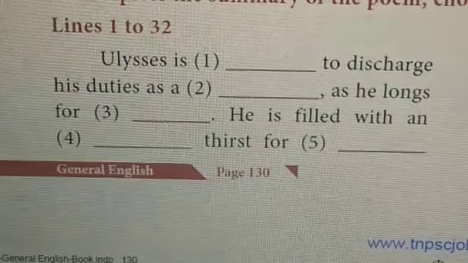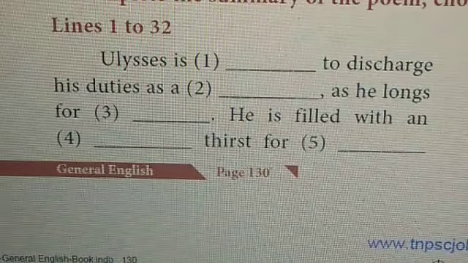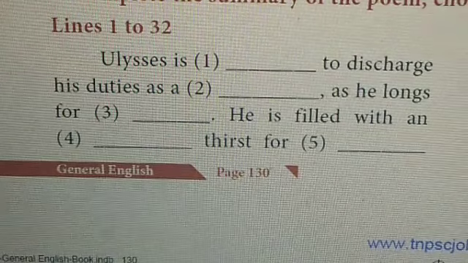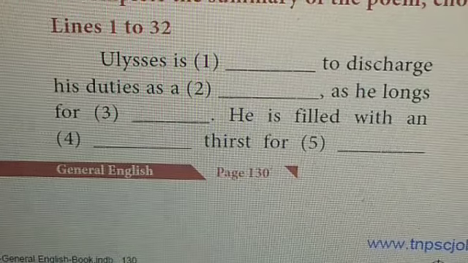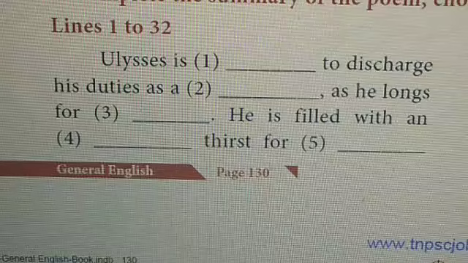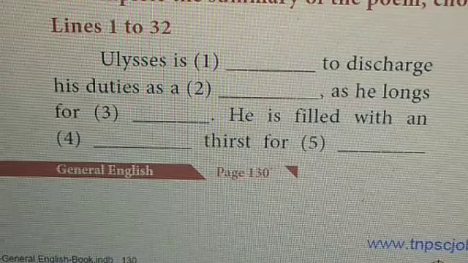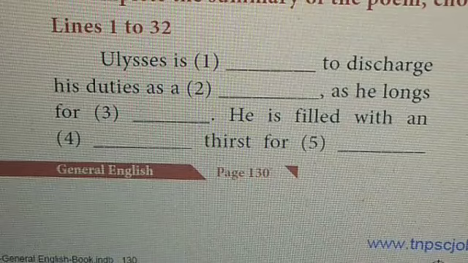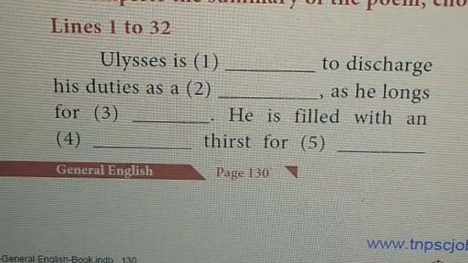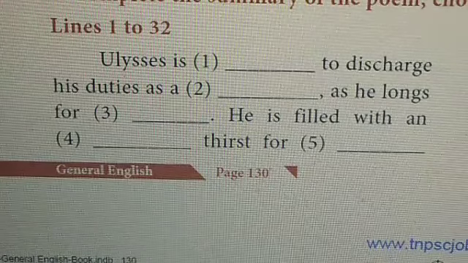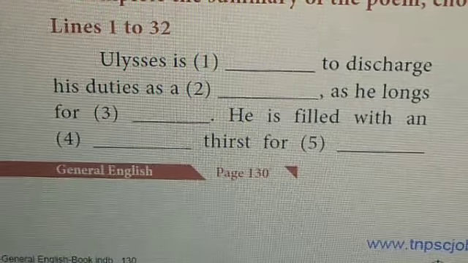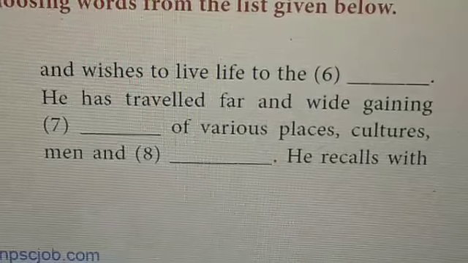Dear students, turn to page 130. We shall see the summary. Complete the summary of the poem, choosing words from the list given below, lines 1 to 32. Ulysses is unwilling to discharge his duties as a king, as he longs for travel. He is filled with an unquenchable thirst for adventure and wishes to live life to the fullest.